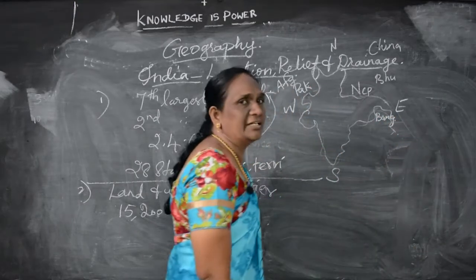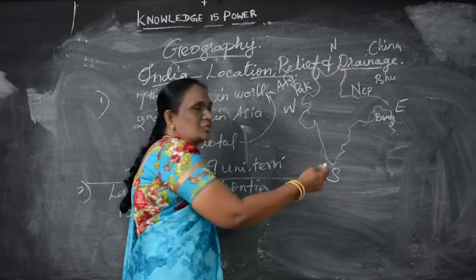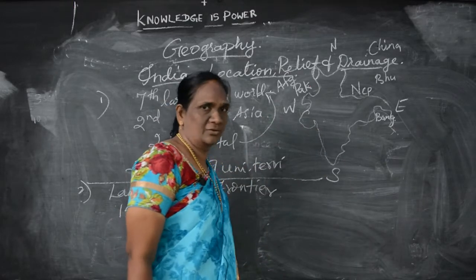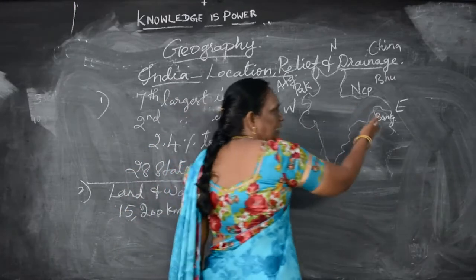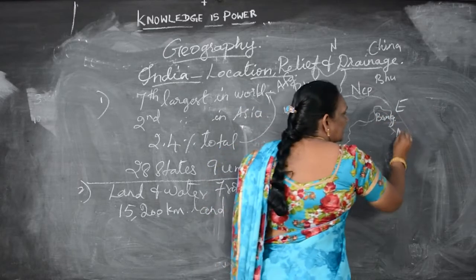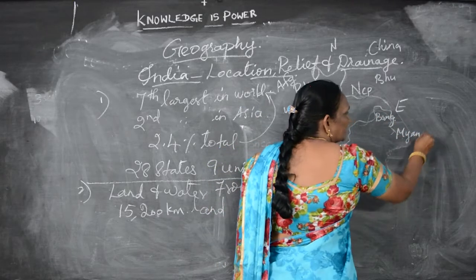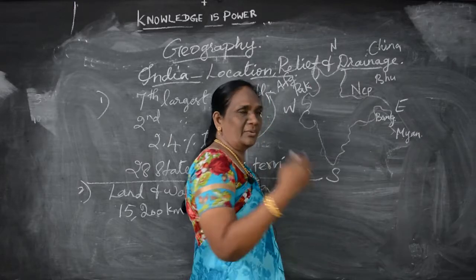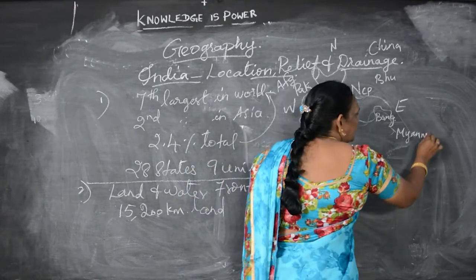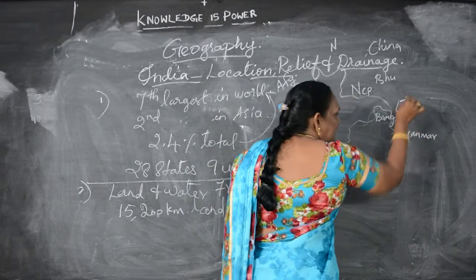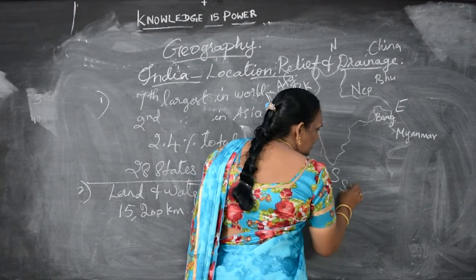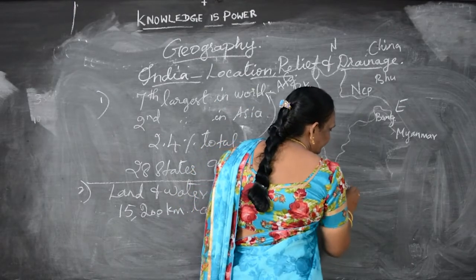Children, before 1971, Bangladesh was part of another country; in 71 it got independence. Another country in the east is Myanmar, which at that time was called Burma. In the south the only country is Ceylon, that is Sri Lanka.